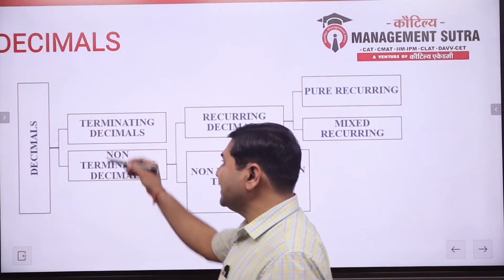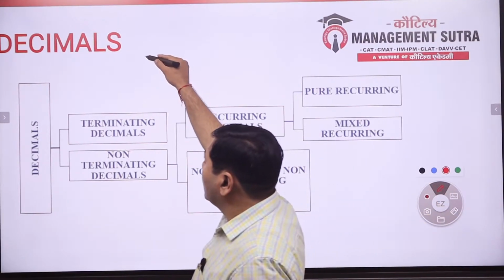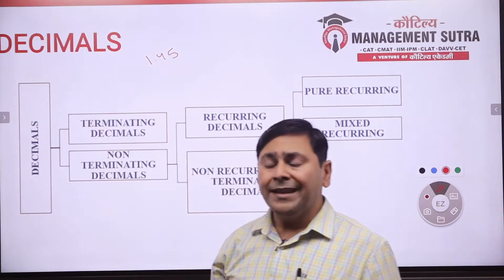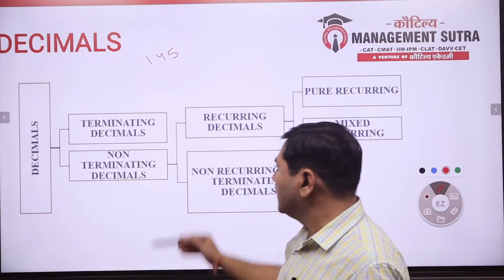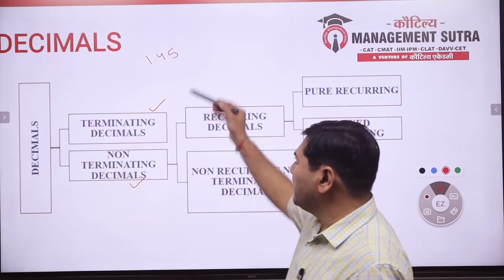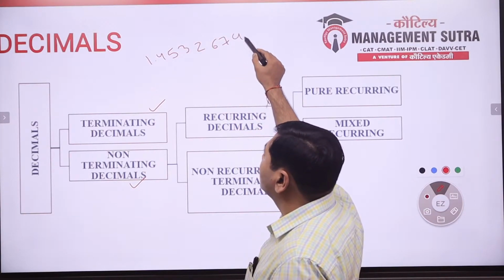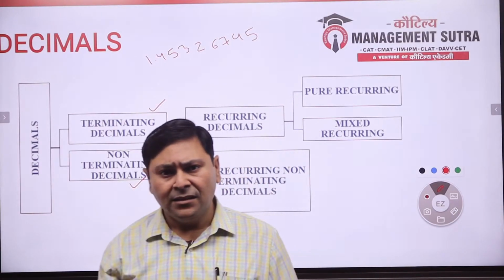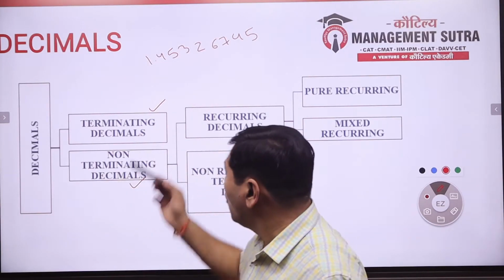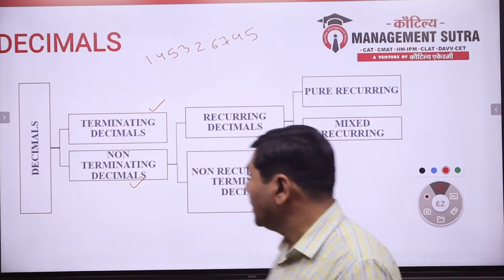We all know that decimals are numbers like 1.45, etc. Now decimals are basically of two kinds: terminating decimals and non-terminating decimals. Terminating decimals stop at some point. However long it goes, it has an ending, like 1.25, 1.2, and so on, but it stops. This is known as a terminating decimal.